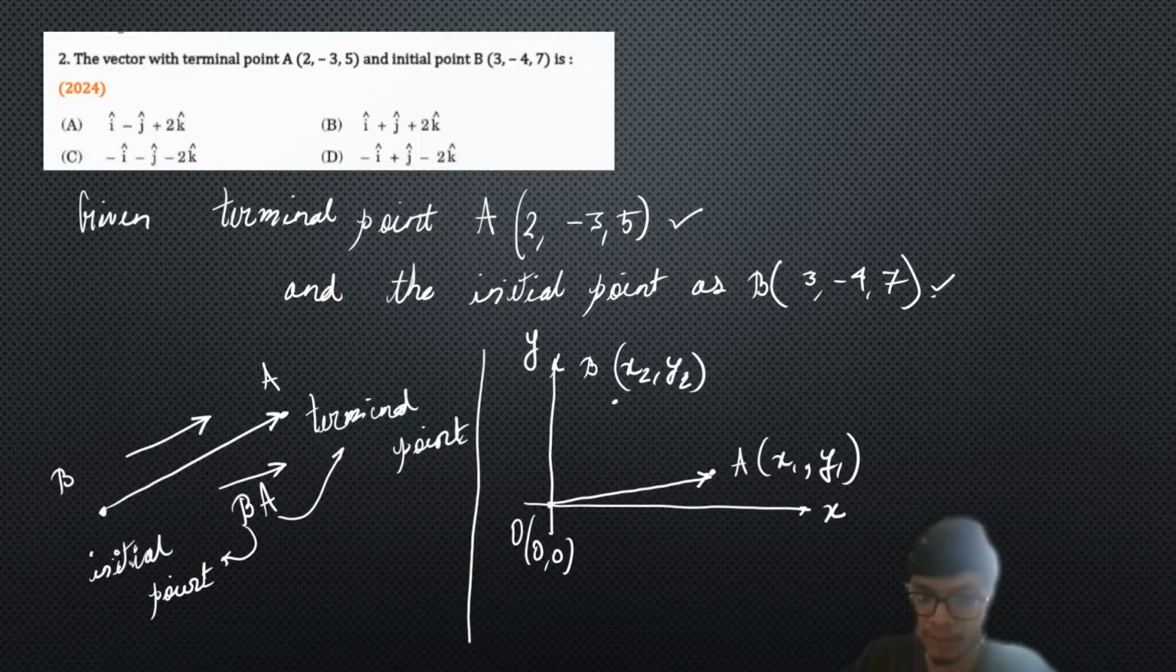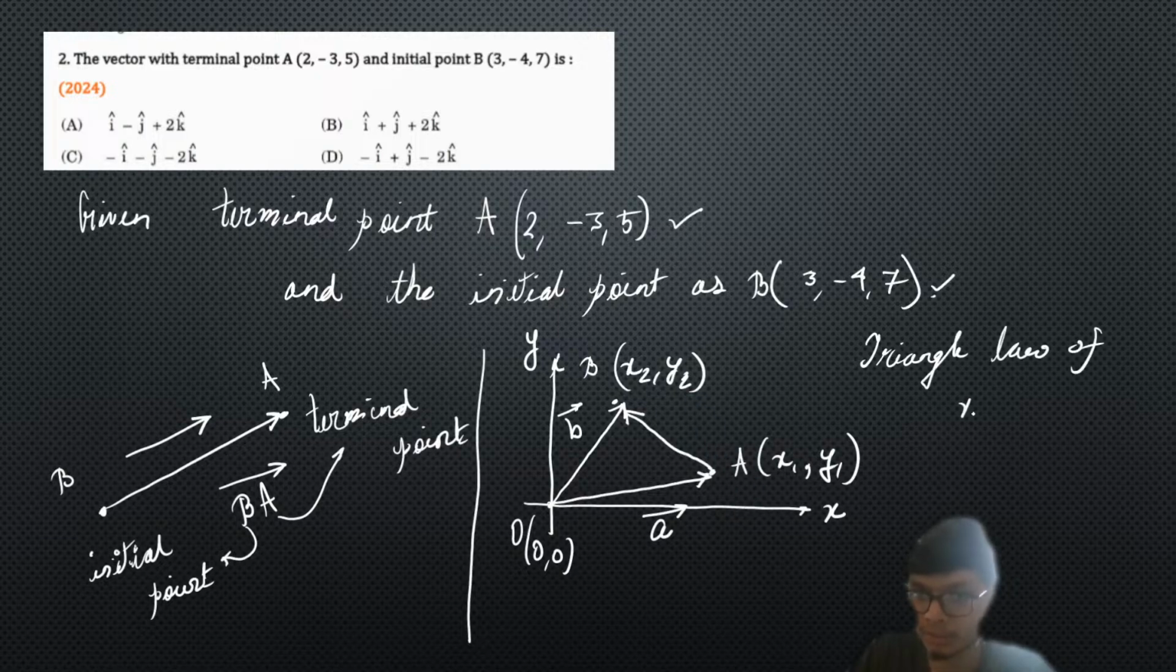In this case we have the position vector as vector A. I will also represent this by small letter a vector. Similarly, if I join the origin to the point B, we get another position vector, that is OB, which is basically position vector B. We represent that by small b. Now if I recall the triangle law of vector addition, I'm writing it over here: triangle law of vector addition.